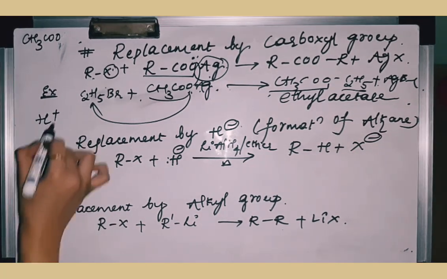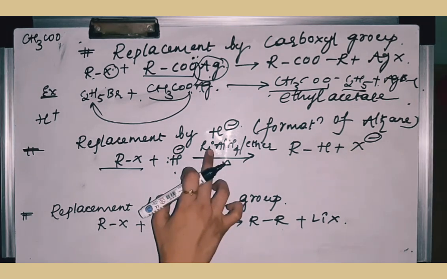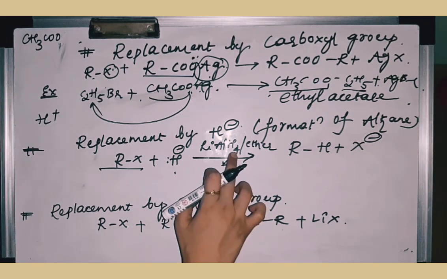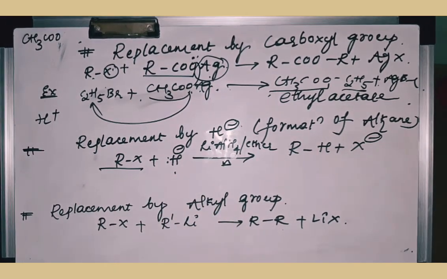So H plus is called a proton, H minus is called a hydride. What exactly the product you're going to get is formation of alkanes. Whenever I'm reacting alkyl halides with H minus, how this hydride is given or formed is by reacting with some specific reagents which will give only the H minus ion here, that is lithium aluminium hydride. This is also called a reducing reagent. Okay, so this lithium aluminium hydride has 4 hydrides here. So each time when you are using one molecule, it will give only H minus.